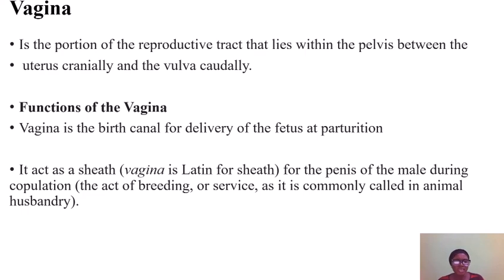What does the vagina do? Number one, it represents a birth canal for the delivery of the fetus at parturition. That is, at parturition, the fetus passes through this passage. Then it also acts as a sheath that receives the penis during copulation. In animals, we call it breeding or coitus.